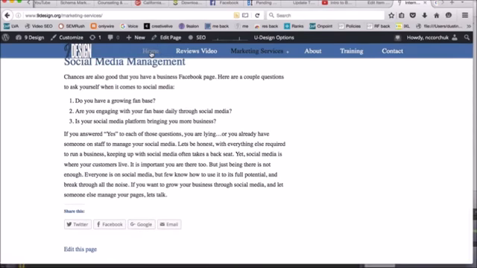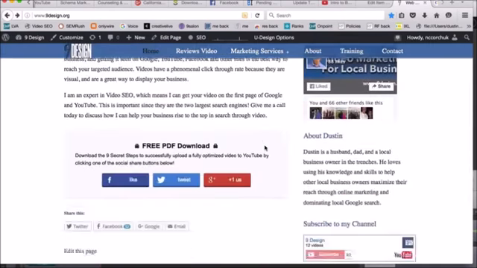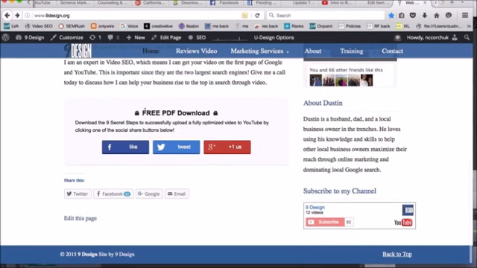But I actually have a cool strategy that you might want to implement on your website, which I think is really awesome, and it includes using a WordPress plugin called Social Locker. So we're going to go to the bottom of my homepage here, and you'll notice down at the bottom there is something that catches your attention, free PDF download. I have implemented this plugin called Social Locker, and I have hidden a free PDF download that can be unlocked, and they can download for free if they like, tweet, or plus one my website.